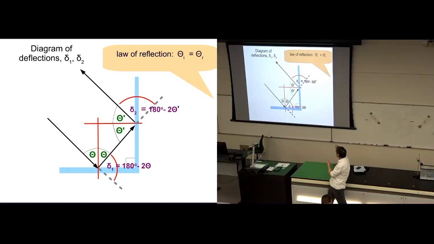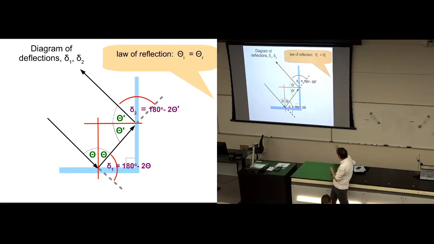The second deflection over here, on the vertical mirror, is a second bending, turning around of the light ray. We're going to figure out these two deflections. I called them delta, that's Greek D, delta 1, delta 2 for the first deflection, second deflection. I'm going to figure out delta 1 and delta 2, and then I'm going to add them together to get the total deflection, and that's going to be how the retroreflector works.